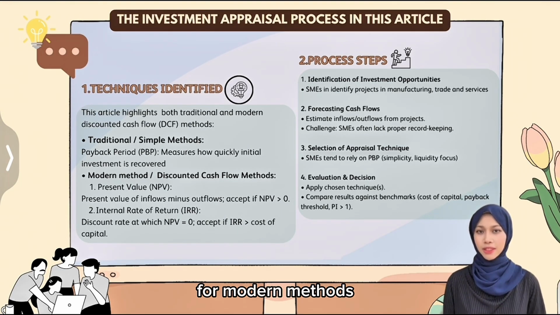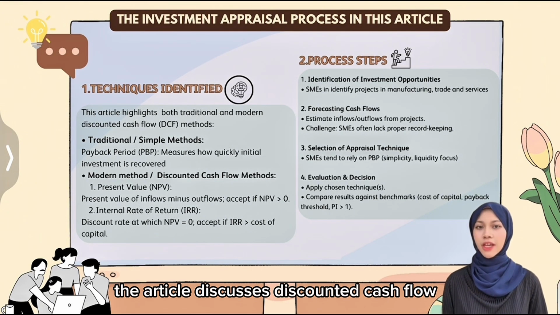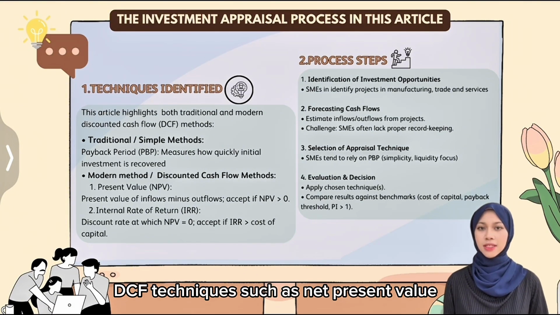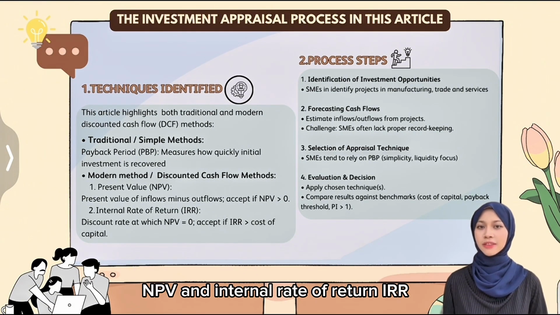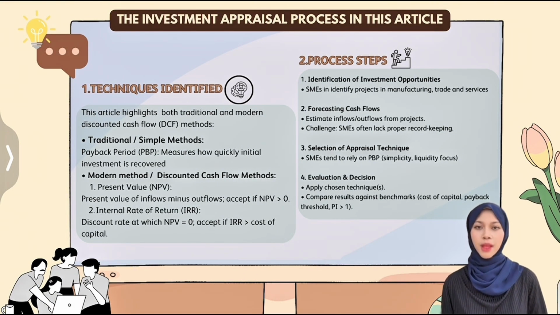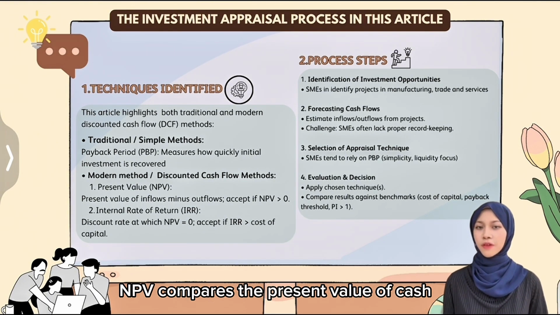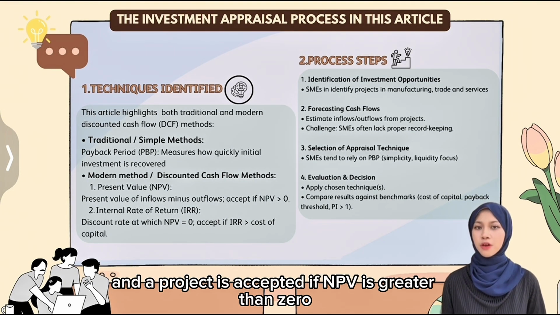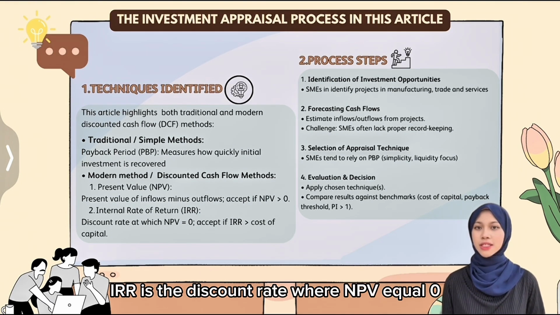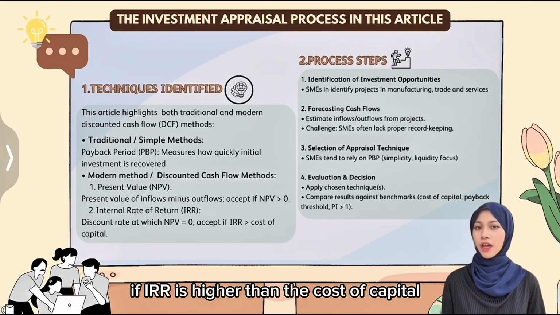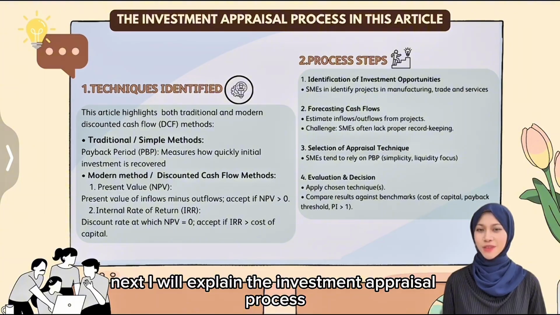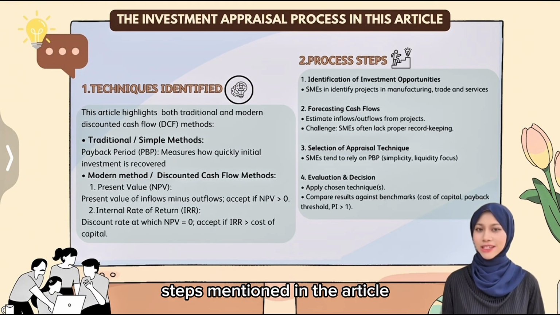For modern methods, the article discussed discounted cash flow (DCF) techniques such as net present value (NPV) and internal rate of return (IRR). NPV compares the present value of cash inflows and outflows, and a project is accepted if NPV is greater than 0. IRR is the discount rate where NPV equals 0, and the project is accepted if IRR is higher than the cost of capital. Next, I will explain the investment appraisal process steps mentioned in the article.